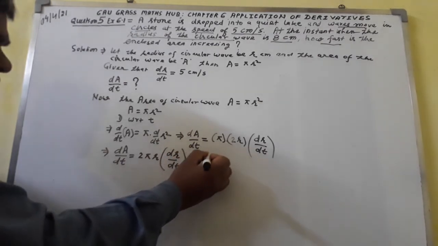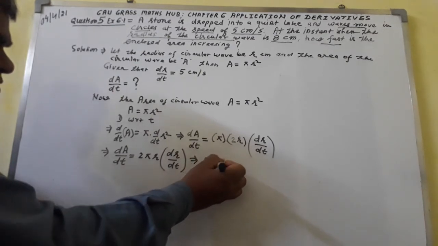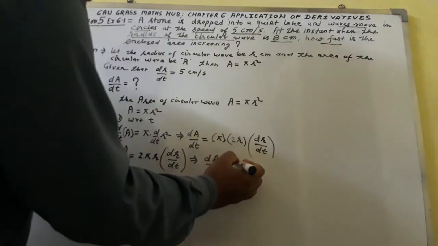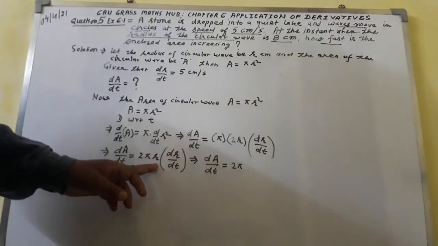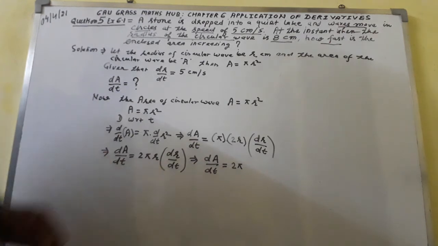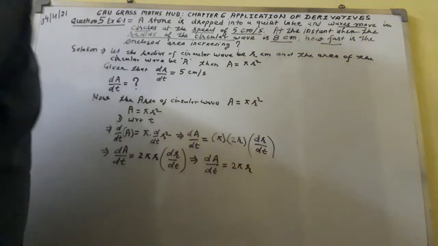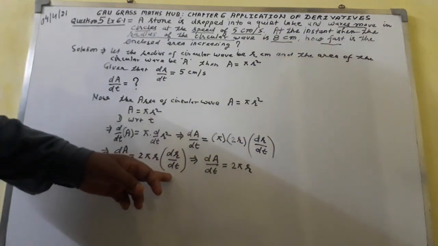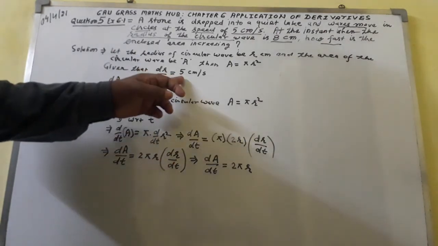So dA over dt equals 2 pi r, and the value of dr over dt I shall write as 5.